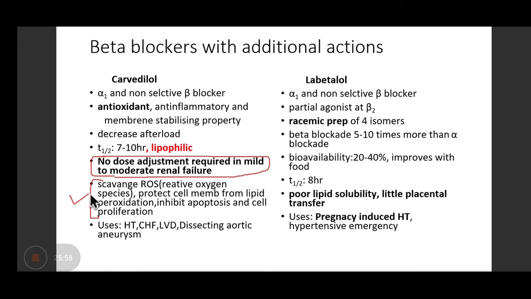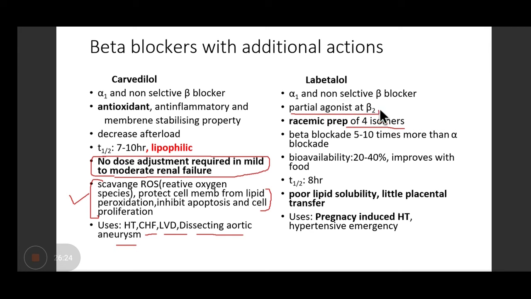Plus, it scavenges the reactive oxygen species and protects the cell membrane from lipid peroxidation. This is all the antioxidant property. So it is being used for the treatment of hypertension, congestive heart failure, left ventricular dysfunction, and also in dissecting aorta aneurysm. Labetalol, it is a racemic mixture of 4 isomers, right?